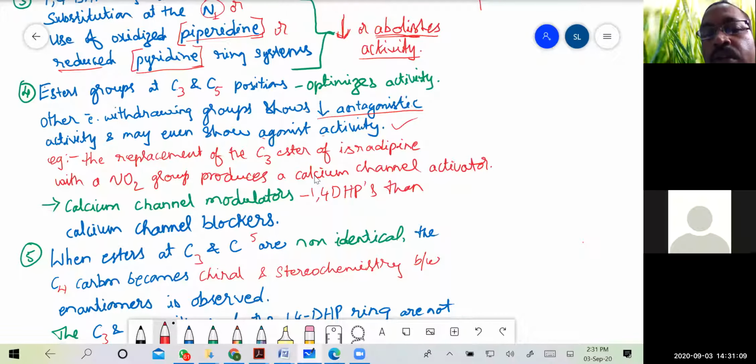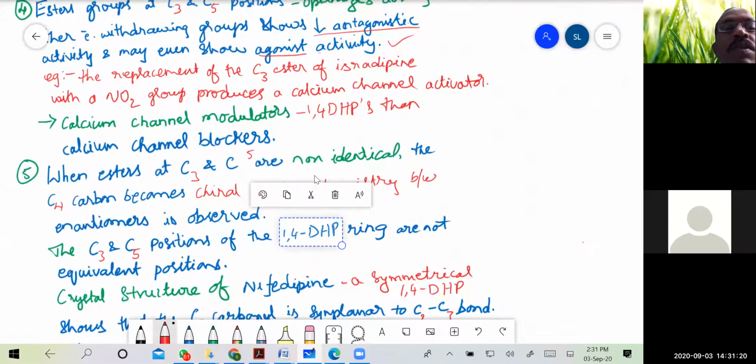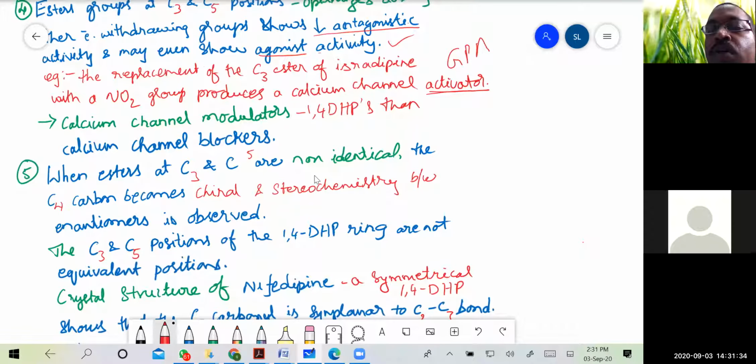Even the nature of activity can sometimes be reversed if other groups are present. The best example for this is the replacement of C3 ester of isradipine with a NO2 group, which produces a calcium channel activator. So remember, this is an important GPAT question. If the position is substituted with a NO2 group, not only methyl esters or ethyl esters, but this electron withdrawing group NO2 produces a calcium channel activator.